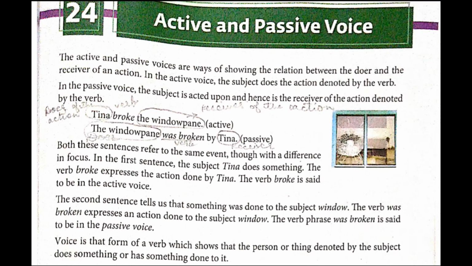Students, on page number 149, now we shall start. The active and passive voices are ways of showing the relation between the doer and the receiver of an action. In the active voice, the subject does the action denoted by the verb, and in the passive voice, the subject is acted upon and hence is the receiver of the action denoted by the verb.